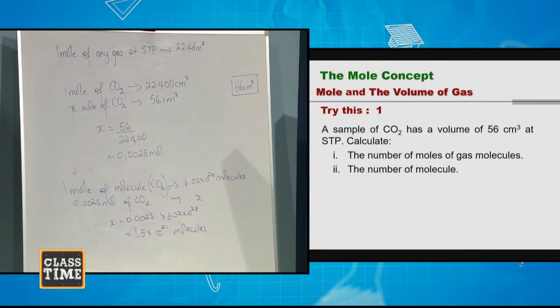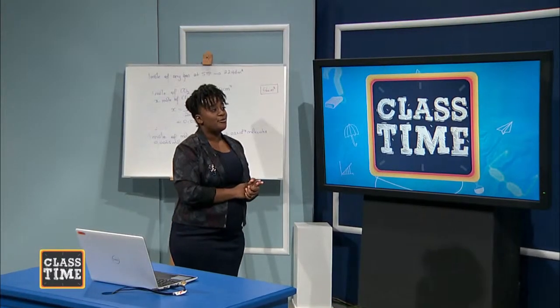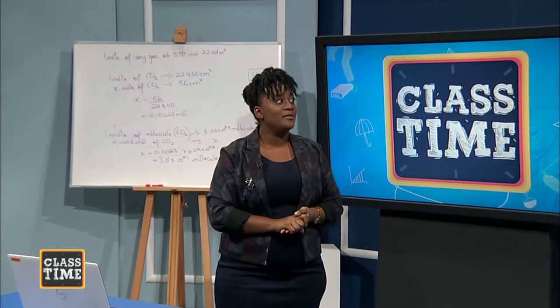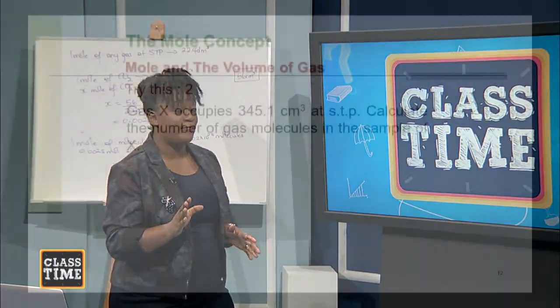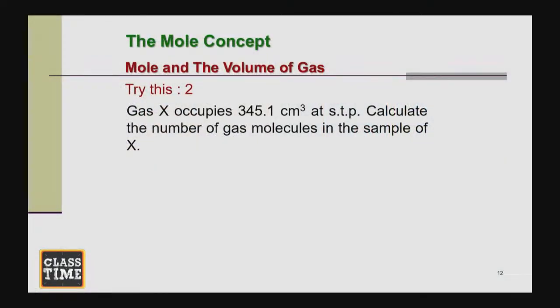Let's look at one at STP. So this question says gas X occupies 345.1 cm cube at STP. What is STP again? 22.4 dm cube. So you have to keep the number in your heads. So STP is 22.4 dm cube. That's the volume of 1 mole of gas at STP. All right, so gas X occupies 345.1 cm cube at STP. Calculate the number of gas molecules in the sample of X. All right, let's write what we know again.